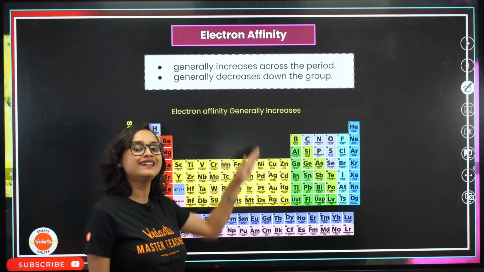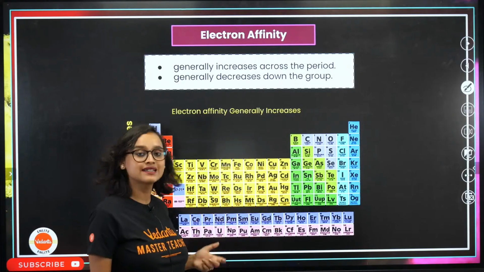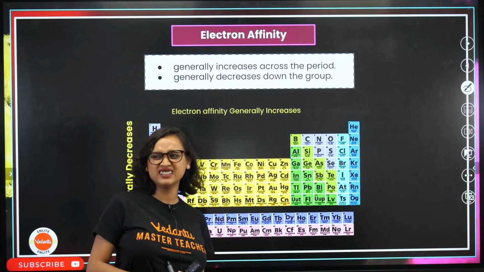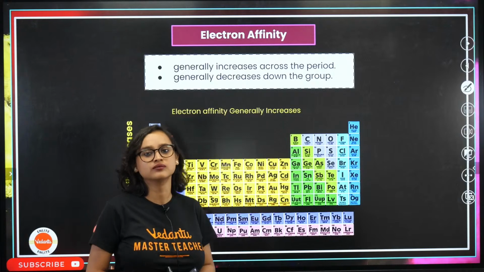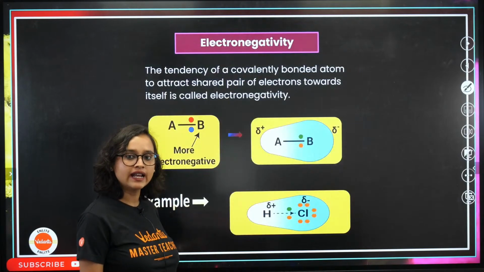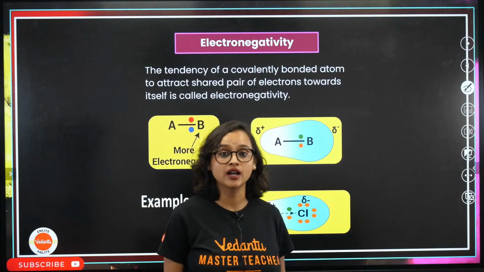And generally, it decreases down the group. Obviously, the size increases. They can lose an electron, but to take one, they're like, no. That's what they're going to do, okay? All right? Get it? Clear? Awesome. Now we come to